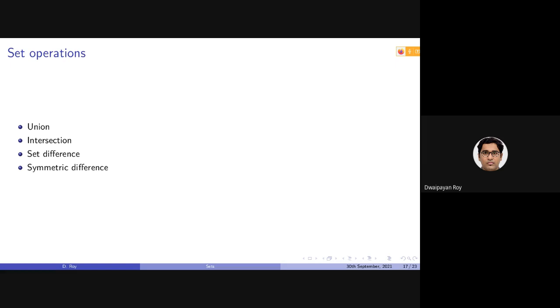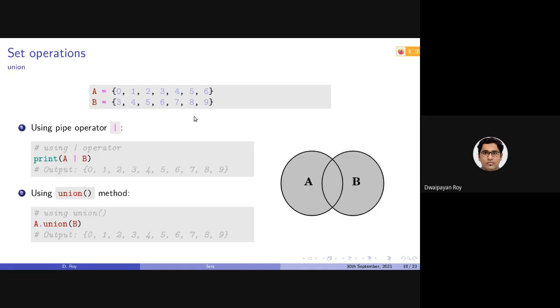So, of course, by the name, as you can guess, the mathematical set operations can also be applied to sets. We can apply the union, the intersection, and the difference on two different sets. Let's say we have two sets, A and B, containing these integers.